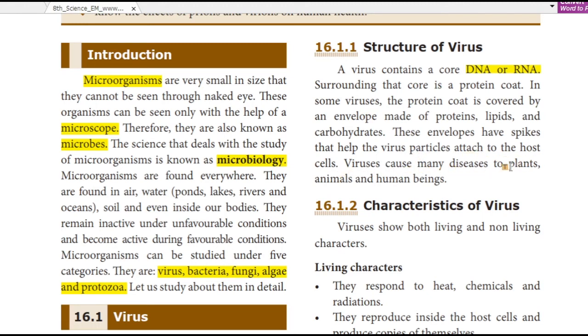Viruses cause many diseases to plants, animals and human beings. The important point is this. Envelope means cover. We have a core, DNA or RNA. That core is covered with a protein. That protein has some spikes. What is the use of that spike?